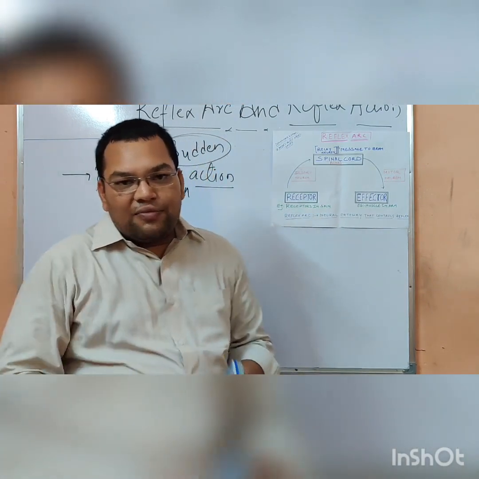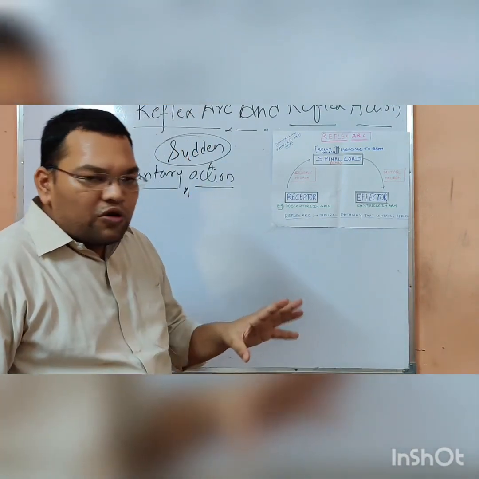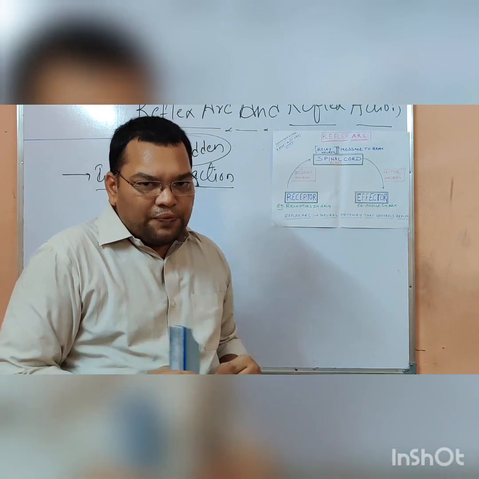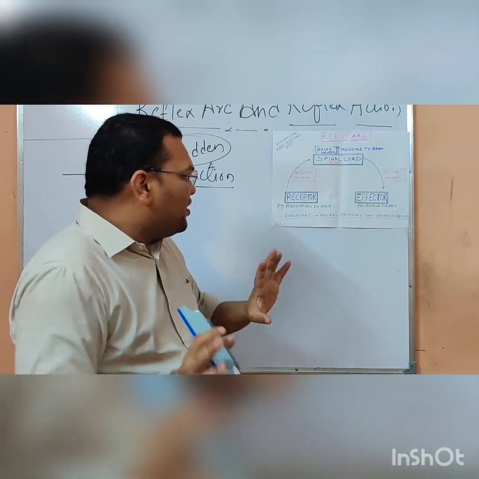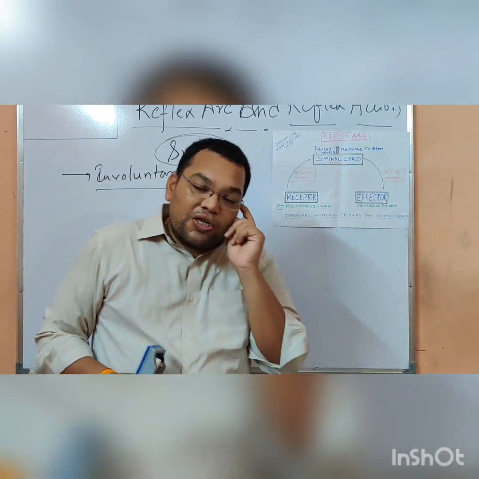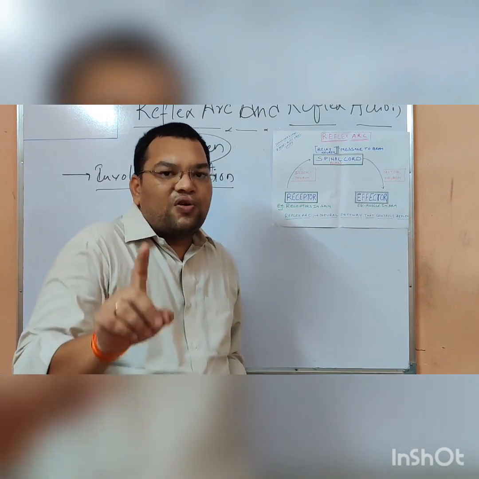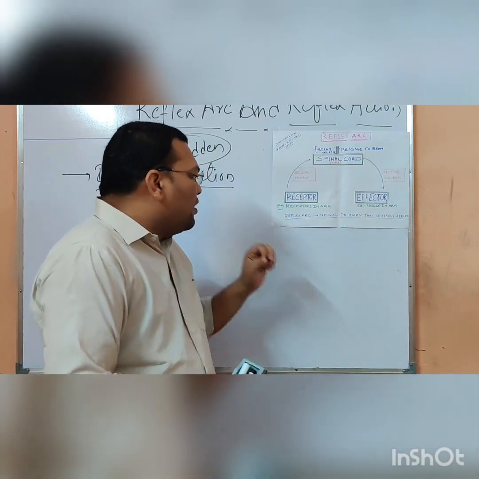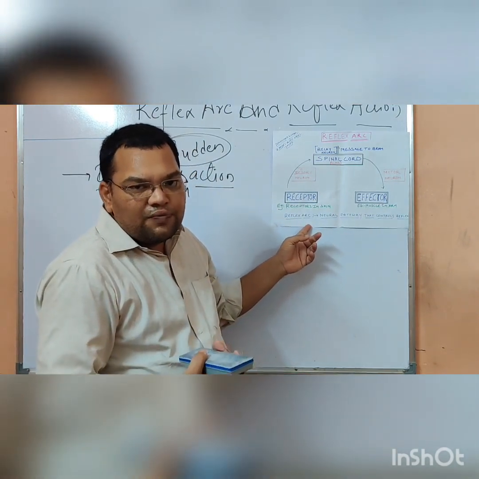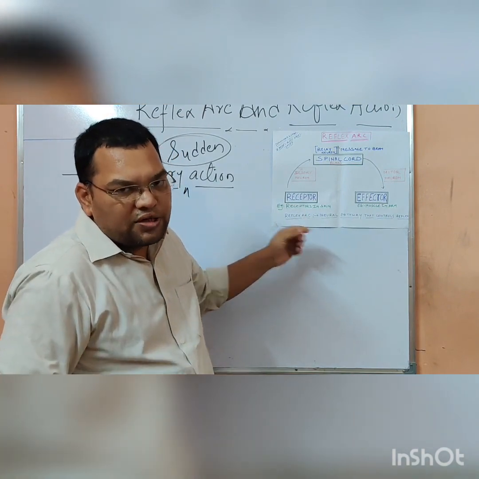Now in the exam the question comes: what is reflex action and what is reflex arc? In your book the diagram of the hand is there, so I made a very short, concise diagram for you here. What is the path followed by the reflex action? I think you can see this diagram. Otherwise, if you're not able to see it, I already posted it in the group.